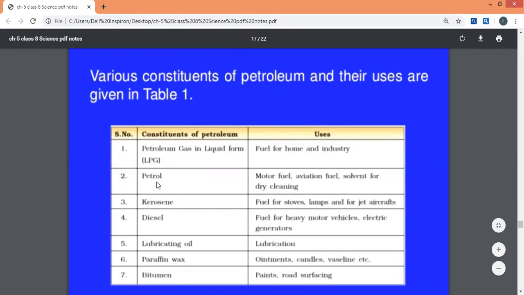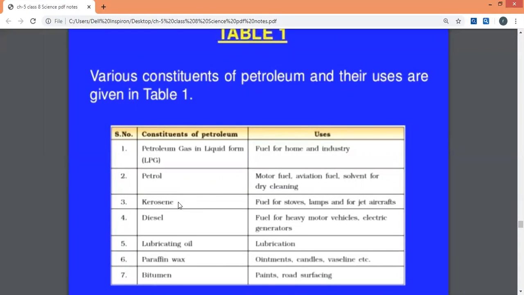Second, we obtain petrol, and we know that petrol is used in motor fuels, aviation fuel, and as a solvent for dry cleaning. The third product that we get from petroleum is kerosene. Kerosene is used as a fuel for stoves that we were using earlier, lamps, and jet aircraft. One more product we get by refining petroleum is diesel.